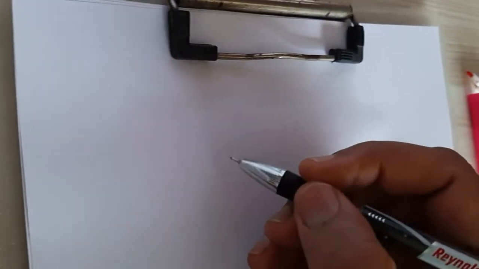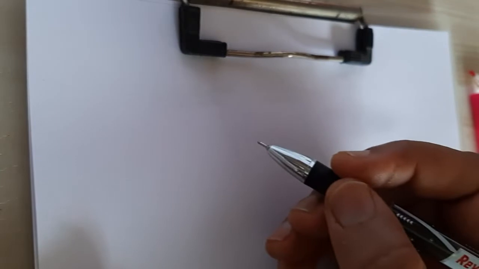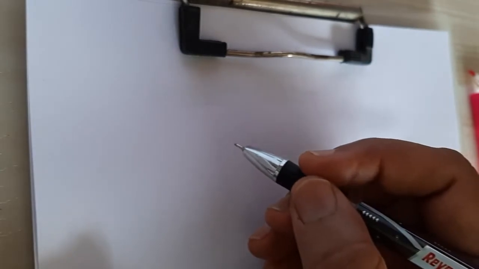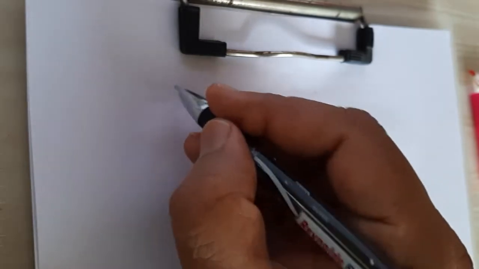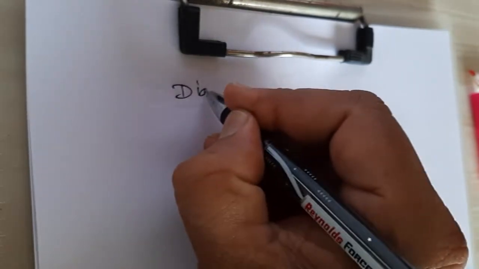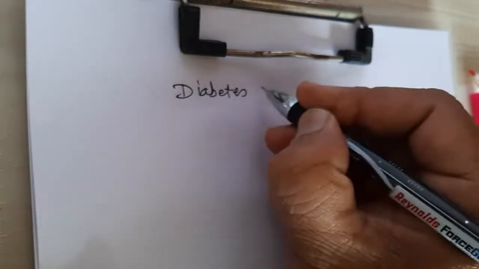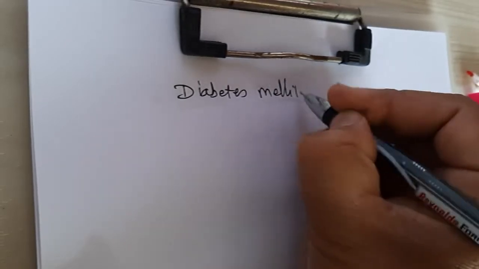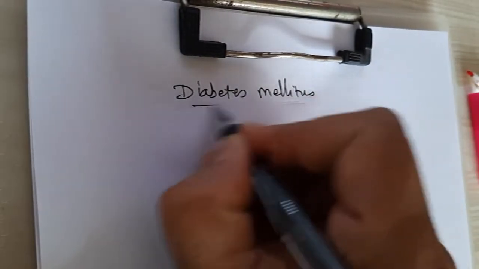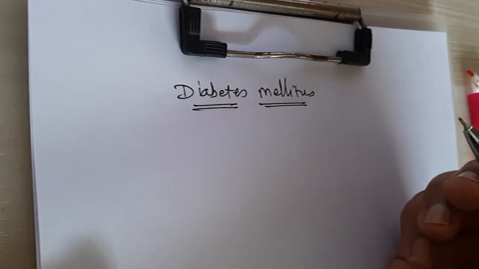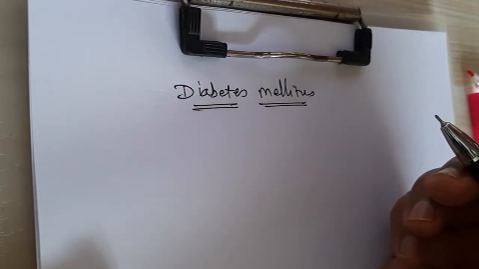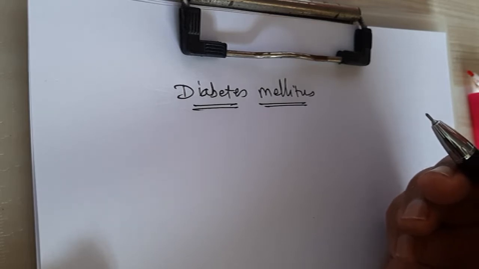Good morning, everyone. Today we will study the most important topic in biochemistry, that is diabetes mellitus. This particular condition, also called an endocrine disorder, is caused due to insufficient insulin or absence of insulin.